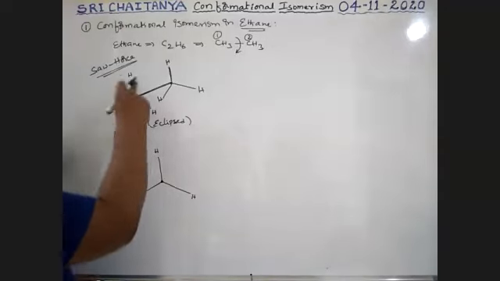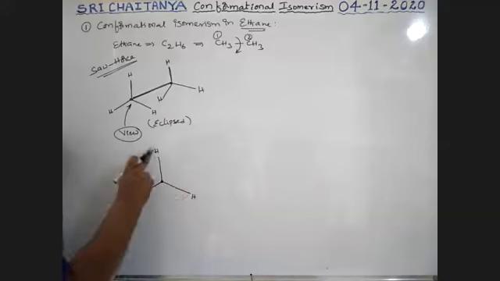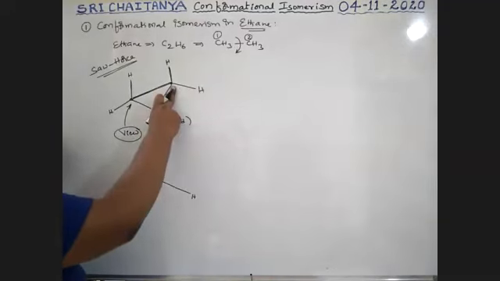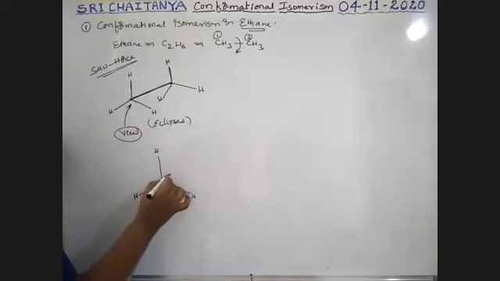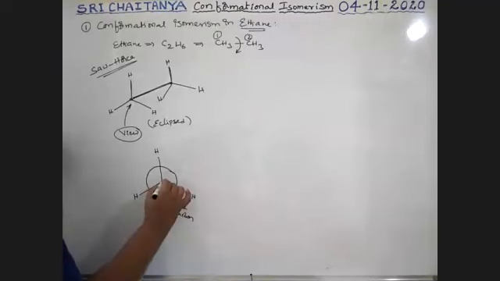Now the back carbon is not possible to view, so it is indicated with a circle. This is the front carbon and this is the back carbon.